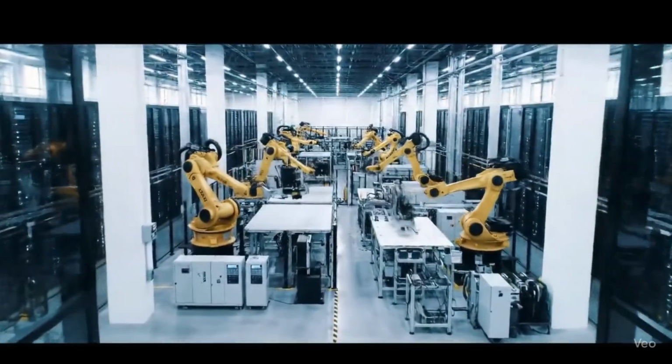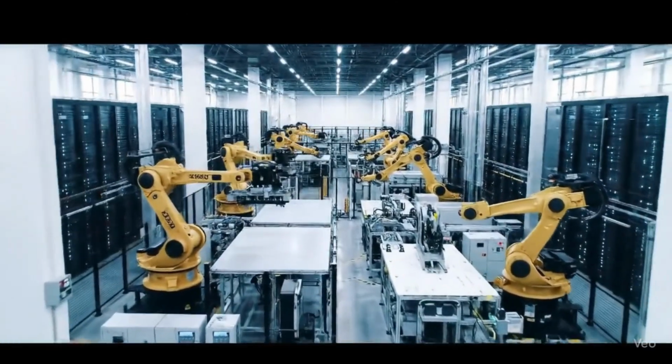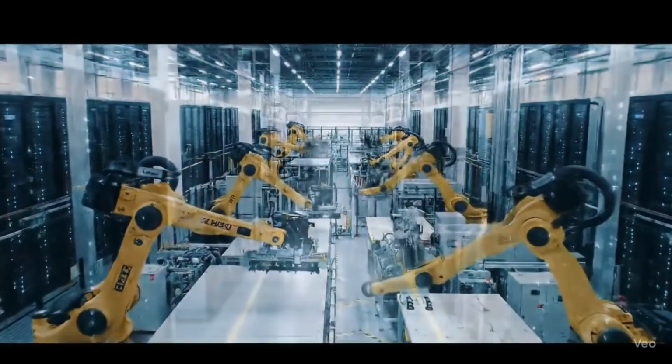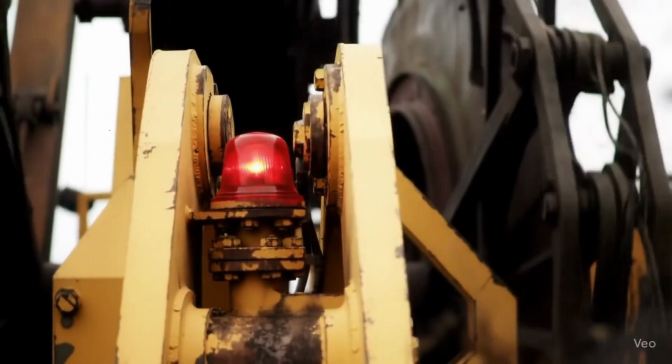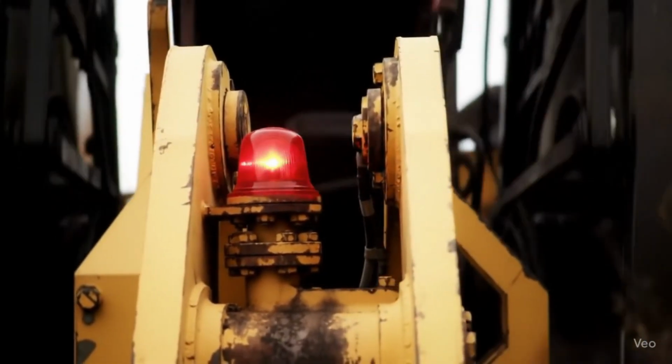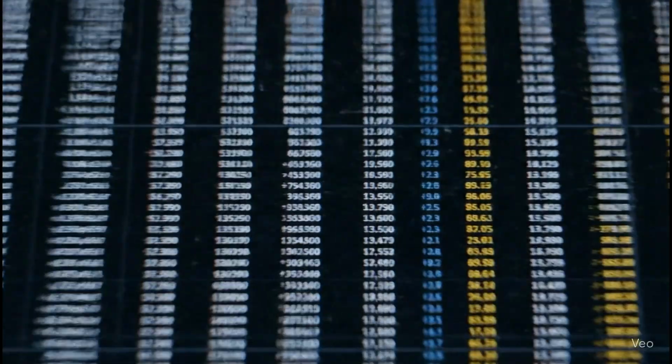Our world runs on a complex web of industrial assets. Every second, they generate mountains of data. But this data is a tangled mess, siloed, unstructured, and overwhelming. This chaos leads to unexpected failures, crippling downtime, and decisions based on guesswork instead of foresight. It's time to turn that chaos into clarity.